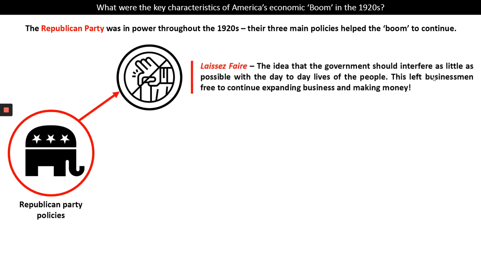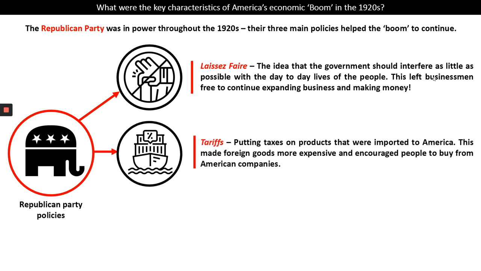The first of those is something called laissez-faire, which means to leave alone in French. And if you look at the icon, I'm trying to show you that this is the government not getting involved. So laissez-faire policy underpinned all of the other Republican policies, and this is the idea that the government should interfere as little as possible with the day-to-day lives of the people. And this limited government interference allowed businessmen to continue expanding their businesses and making money. The idea was basically that if things are going really, really well, we don't need to get involved. We'll keep out of it and things will keep evolving and happening, and the economic prosperity will continue.